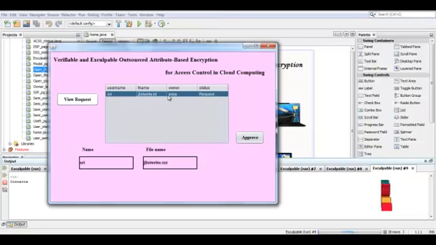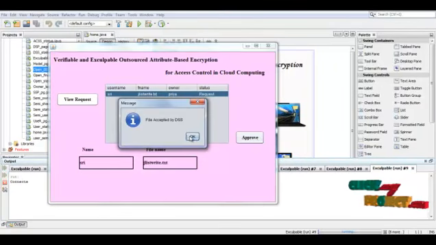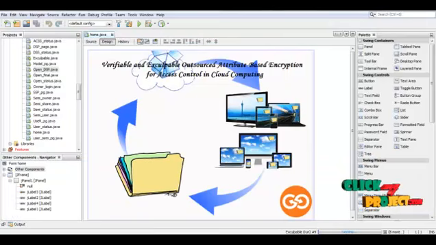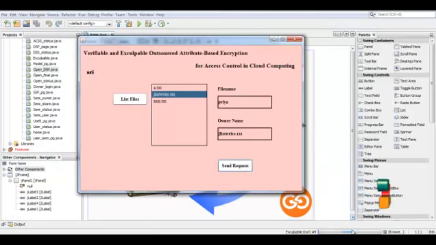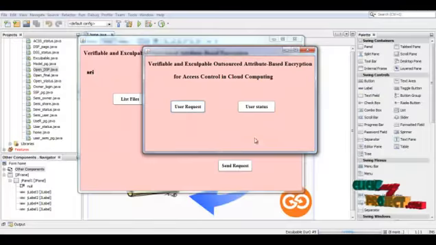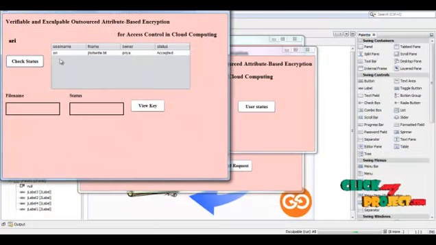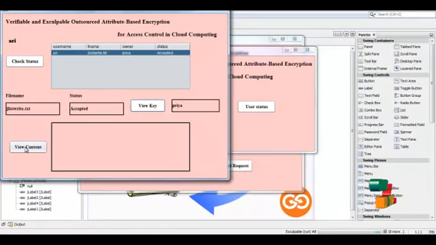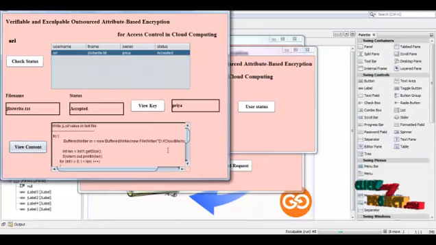So here it shows the request and it was uploaded. So now if we check the status, it will be accepted. So okay, the content was downloaded successfully.